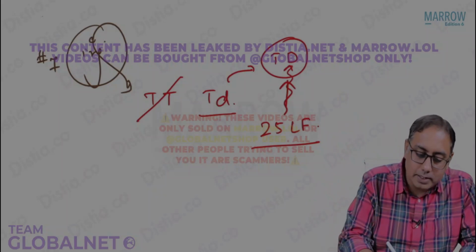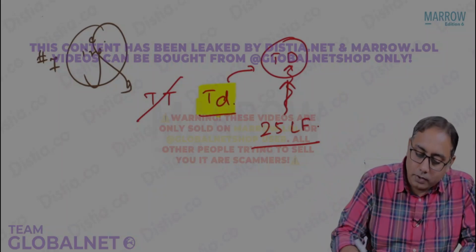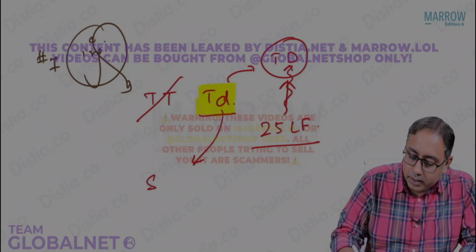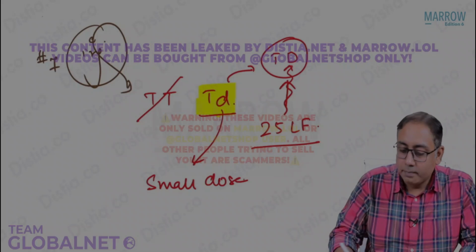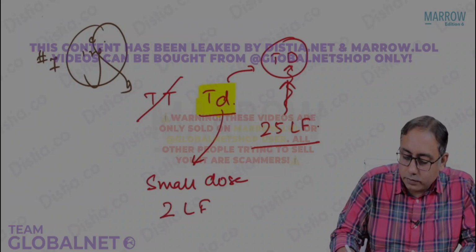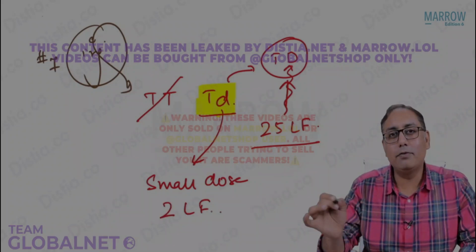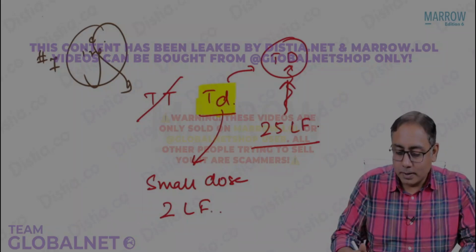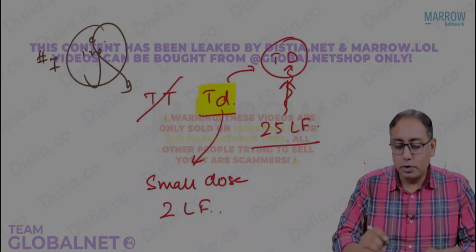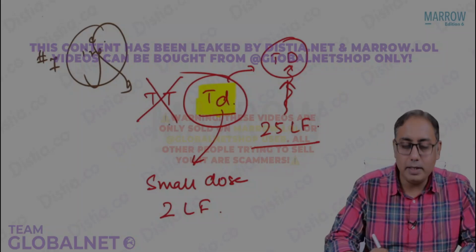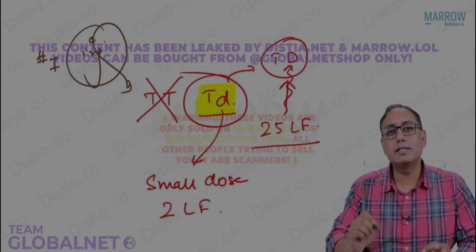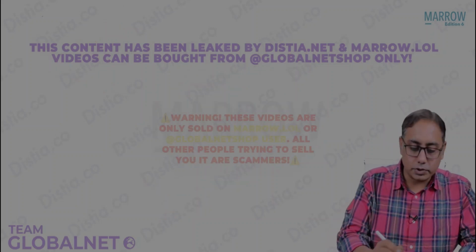But in pregnancy, we are giving a Td. What do you mean by a smaller d? It is a smaller dose, a lesser dose of the diphtheria toxoid. How much lesser? It is 2 limits of flocculation, 2 LF. That is the dose of diphtheria that we use. So in pregnancy, we are giving injections of Td. Please note TT has been replaced by tetanus and diphtheria rather than a tetanus toxoid.